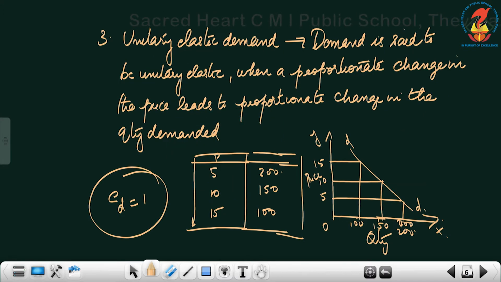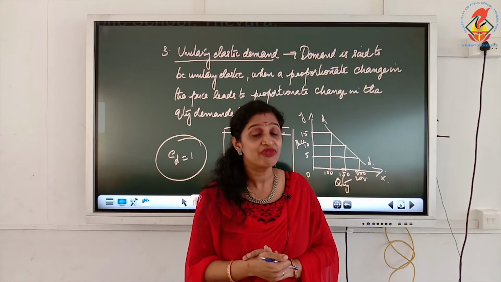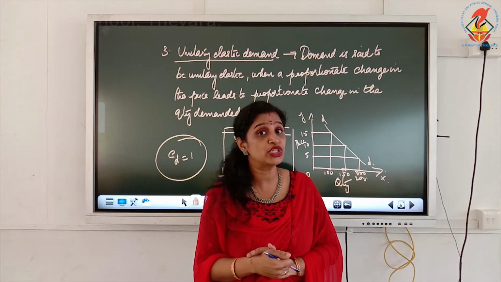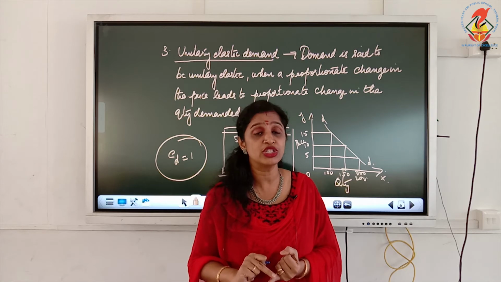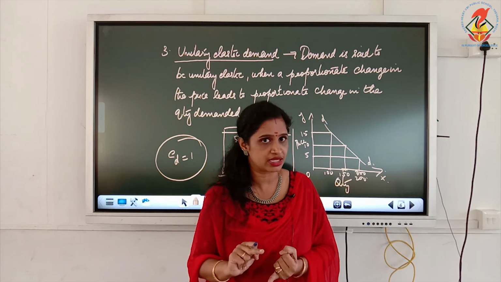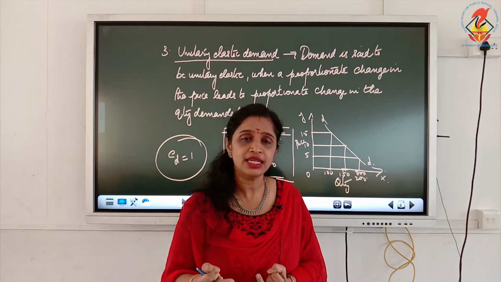The next degree of price elasticity of demand is unitary elastic demand. From the name itself it is very clear: unitary elastic, where elasticity of demand is equal to 1. So far you have learned elasticity of demand equal to infinity, perfectly elastic. Elasticity of demand equal to 0, perfectly inelastic.